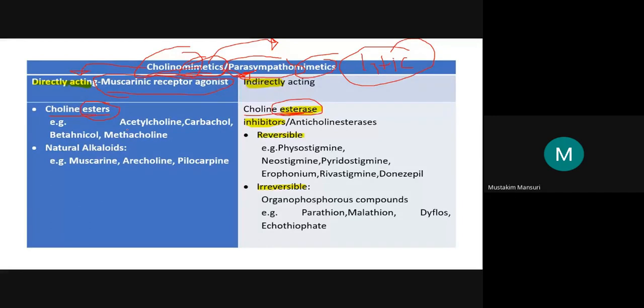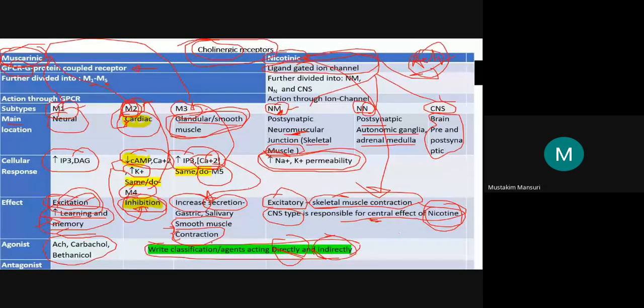Examples are acetylcholine, carbachol, bethanechol, methacholine. They are the choline esters which are directly acting muscarinic receptor agonists. Then comes the natural alkaloids. Examples of natural alkaloids are muscarine, arecoline, pilocarpine. These are some examples I am discussing here. You have to prepare this entire classification and write it down from different books.